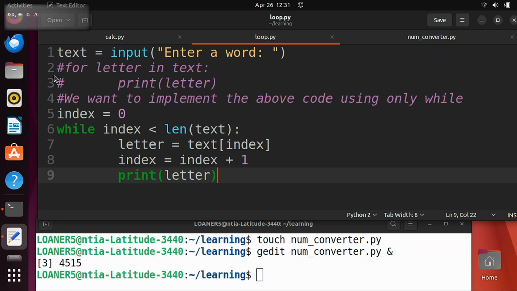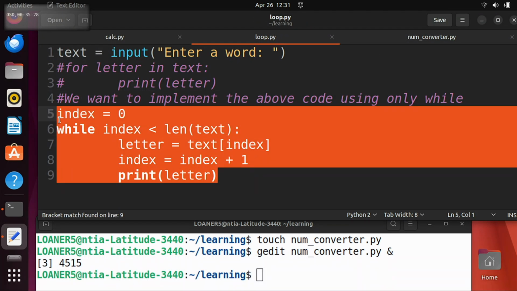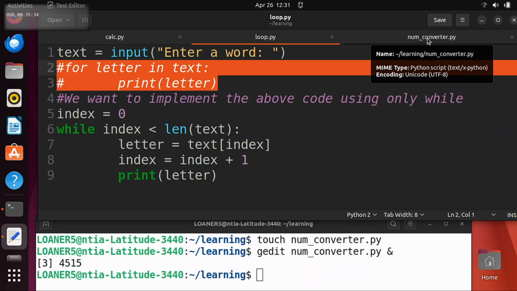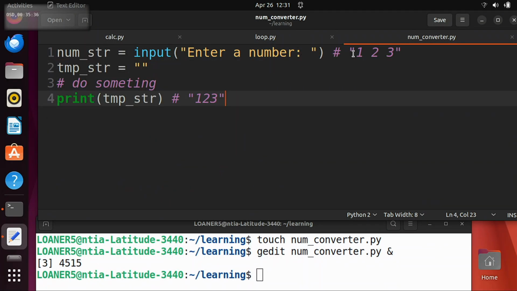You could either copy paste the version we wrote using while or the version we wrote using for, because probably what you're going to want to do is go through every character in this string, and then add them to temp string only if they're not equal to space. Does that make sense?